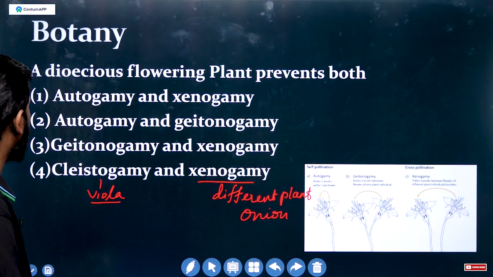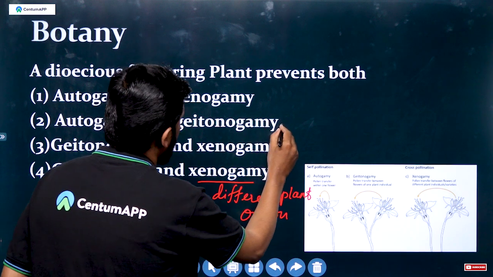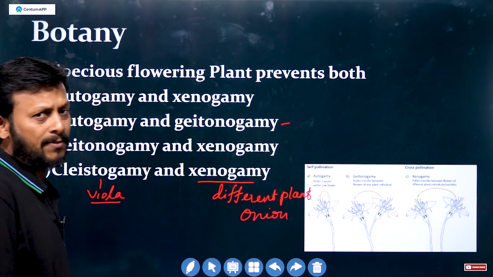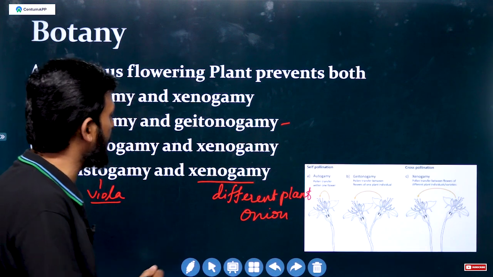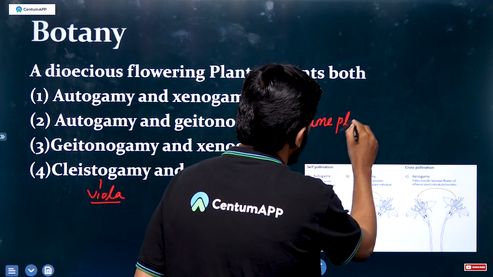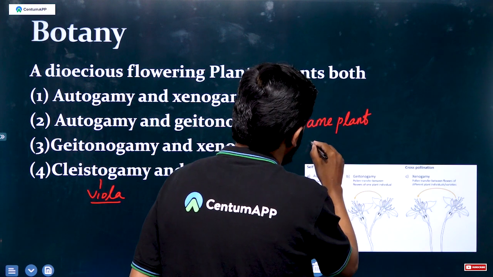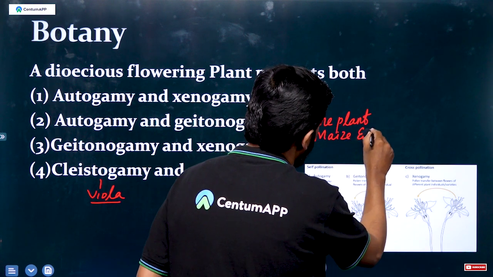Then catenogamy: transfer of pollen grains from anther to stigma of the same plant, for example maize and corn.